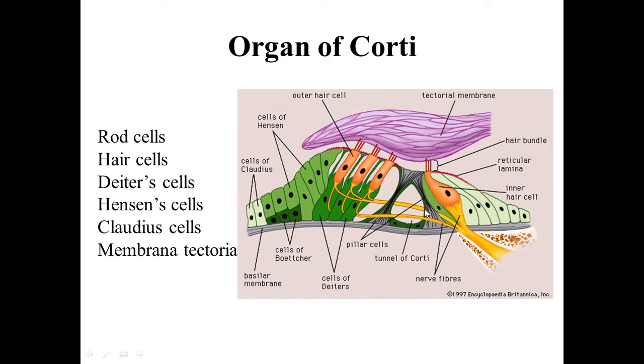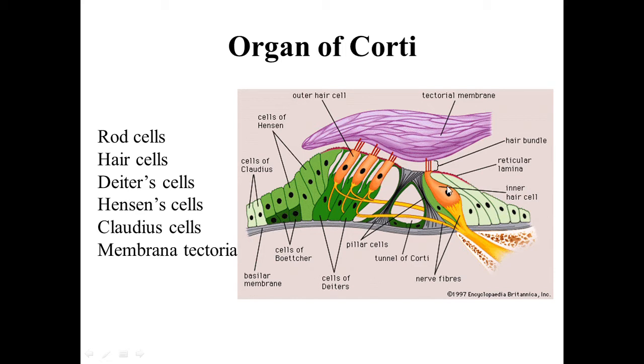Then on the inner aspect, medial to the inner rod cell, there is the inner hair cell, and lateral to the outer rod cell, there are outer hair cells. So these are the hair cells. The inner hair cells are piriform in shape and are arranged in a single row, while the outer hair cells are elongated, cylindrical in shape and they are arranged in multiple rows, around 3 to 4 rows.